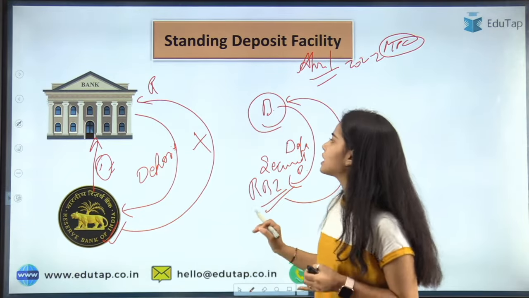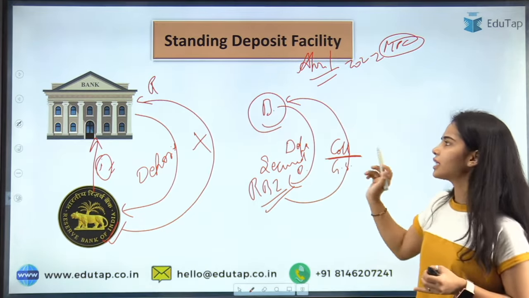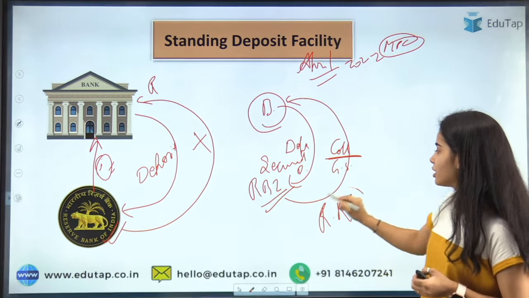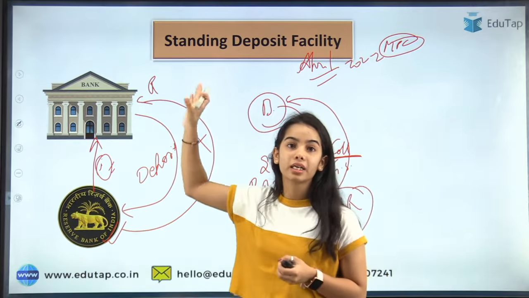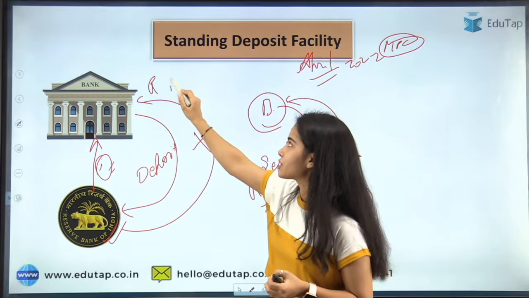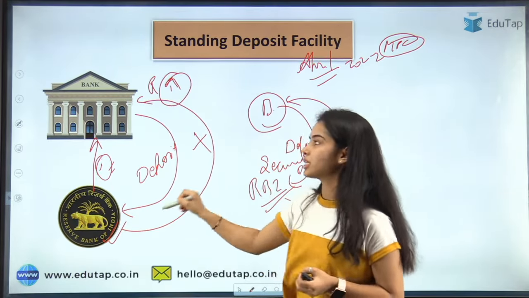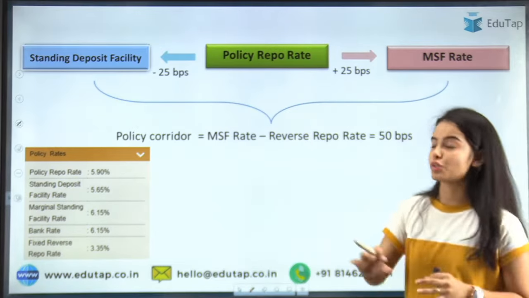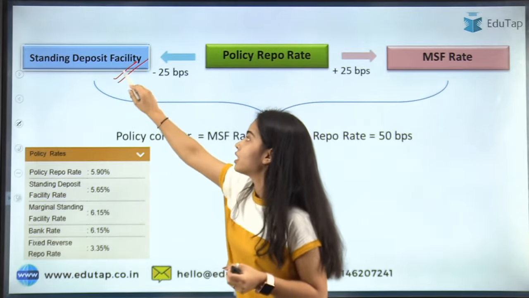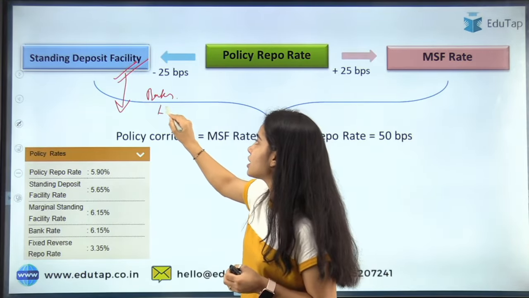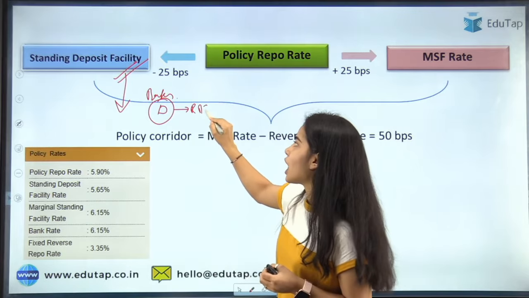Now you will say that they will want collateral. Why are they not taking collateral? They can just deposit under the reverse repo rate by taking the collateral, but the rate under the SDF is higher. That's why the banks will want to take the higher interest rate, the higher returns, and they are depositing their money with the Reserve Bank of India. So that is SDF. So here you have seen the whole policy corridor through the three rates that we have understood. The standing deposit facility is the facility under which the banks deposit their money with the RBI without taking any collateral.